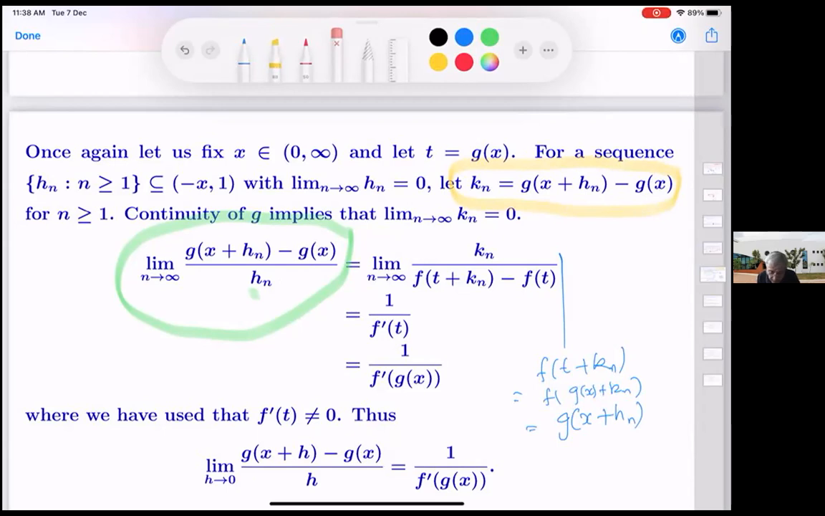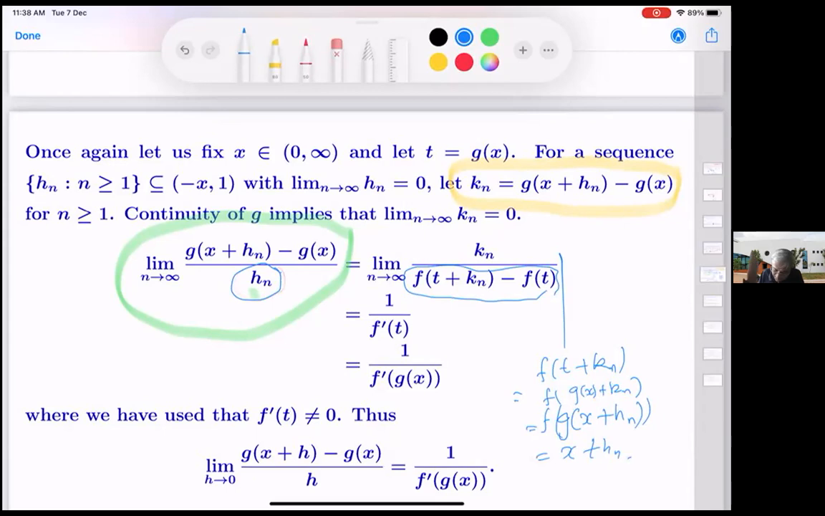But f and g are inverses, so this is equal to x plus Hn. f of x plus Hn minus f of t is x, so that will give you Hn. So we have now shown that the denominators are equal. Kn, the numerators in these two expressions are equal because of the definition of Kn, and with that definition, we get the denominators also to be equal.